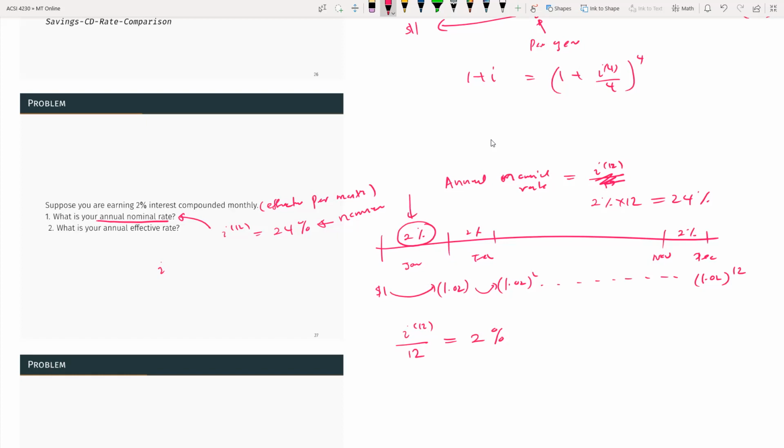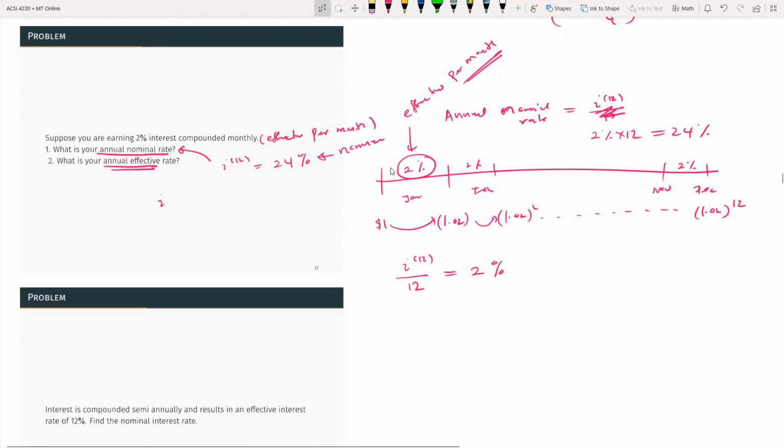Just remember, this is effective. When you use effective, you need to carefully consider for how long, effective per month. The question asks effective per year, because that's a difference. Then the 24% is actually nominal, it's not effective. So just be careful with these rates.